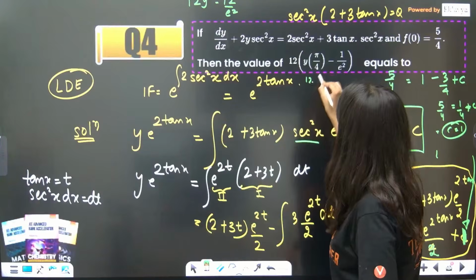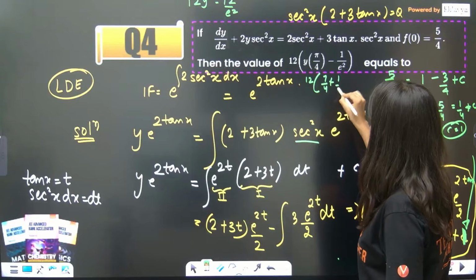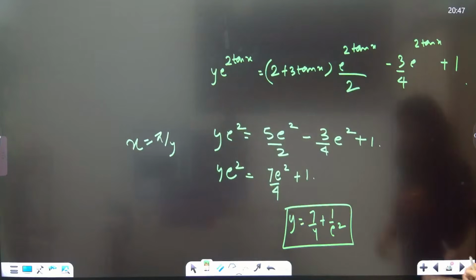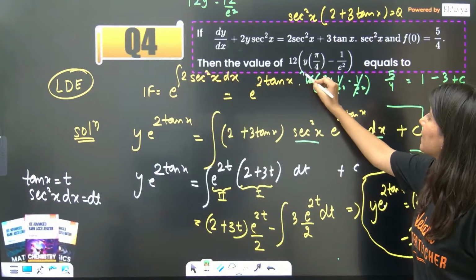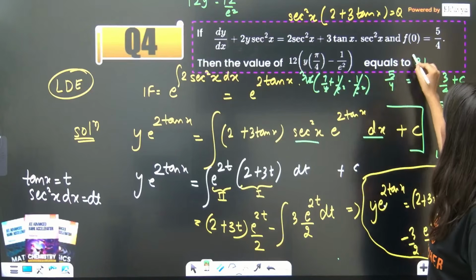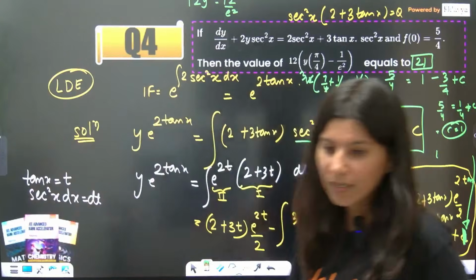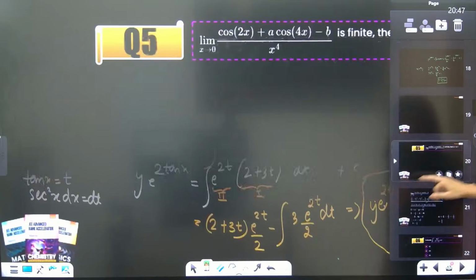So 12 times 7 by 4 plus 1 by e square, minus 1 by e square. Okay, like that? Yes, 7 by 4 plus 1 by e square. So this is gone. 4 3s are, 7 3s are 21. So I think 21 will be the correct answer. Yes, 21 everyone. Let me know in the chat box also if you are finding any mistake in this question.